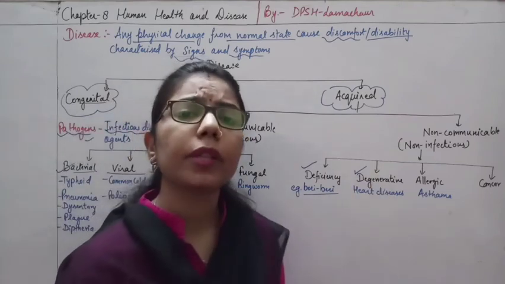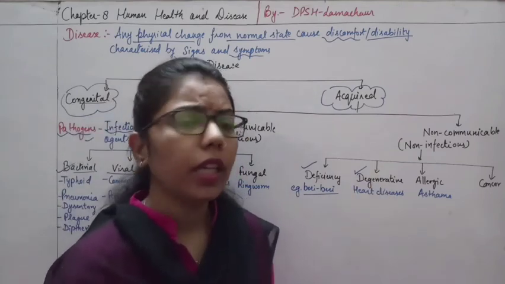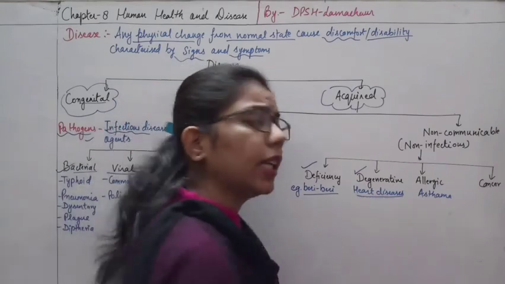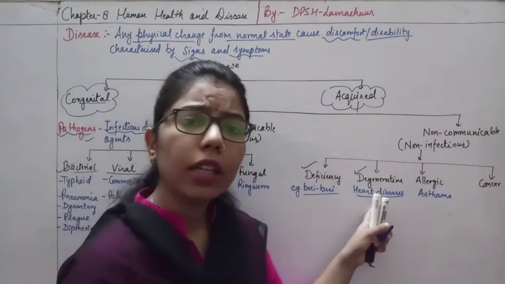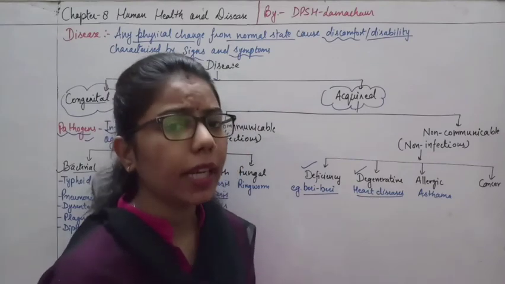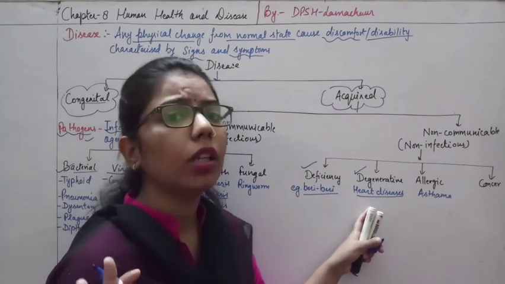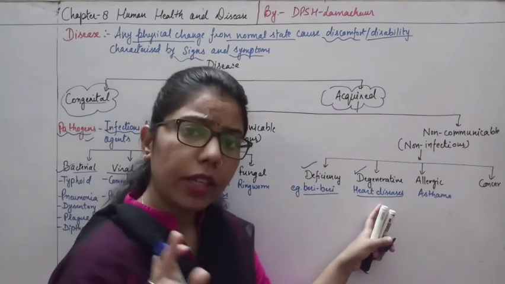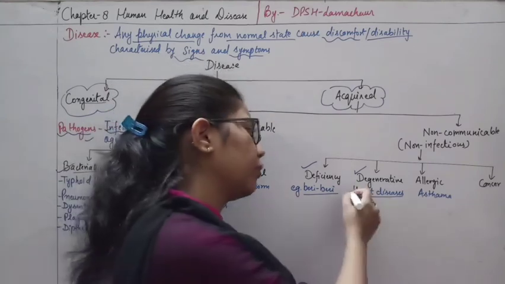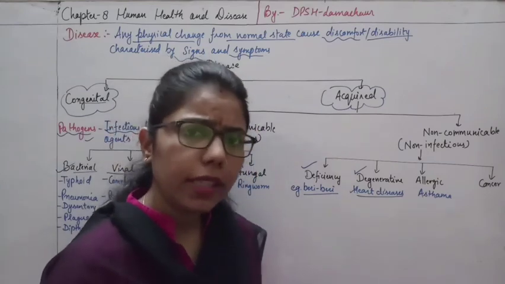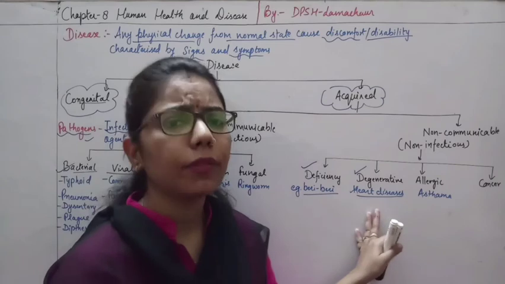It means that something is not operating or not functioning. That type of disease can be a degenerative disease. When there is non-functioning of any particular part, it will give rise to a disease. Here we have given the example of heart diseases or arthritis. So these are diseases caused by dysfunction.